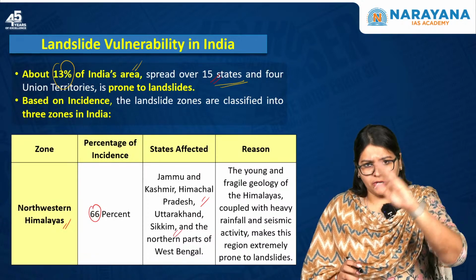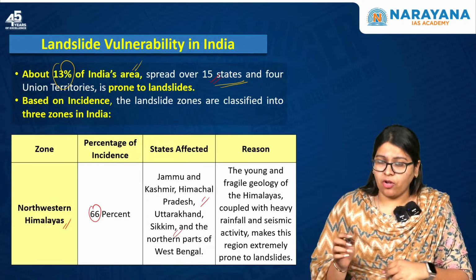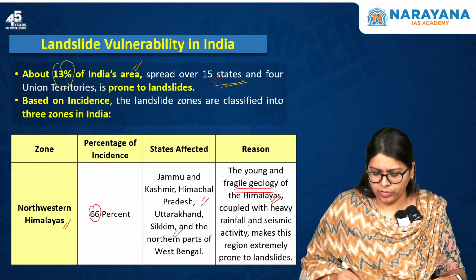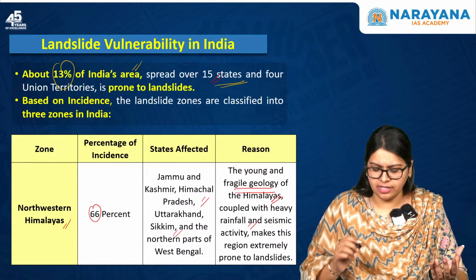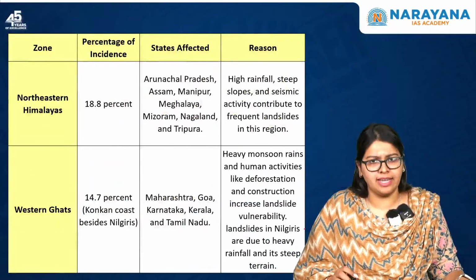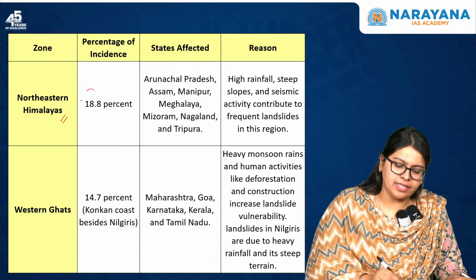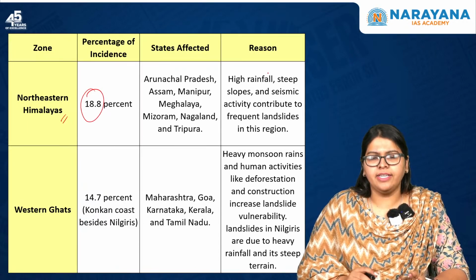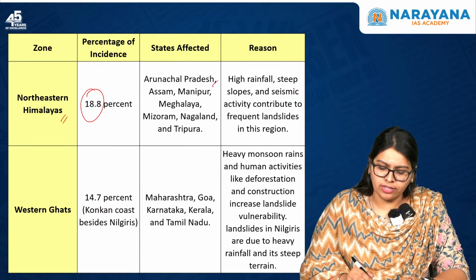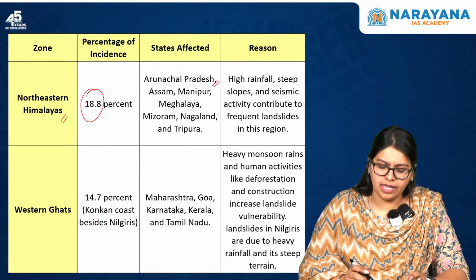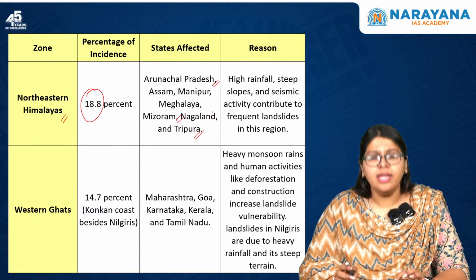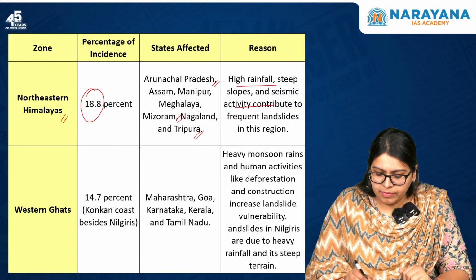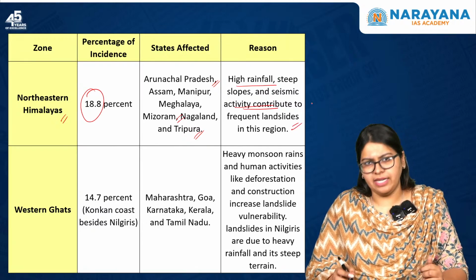Okay, so this is the extent in the north, and it is because of the young and fragile geology of the Himalayas, coupled also with heavy rainfall and seismic activities. This makes the region extremely prone to landslides. Next one, northeastern Himalayas, where the percentage of incidence is almost 19%, and it includes all the 7 sisters: Arunachal Pradesh, Assam, Manipur, Meghalaya, Mizoram, Nagaland, as well as Tripura. Here the reasons are high rainfall, steep slopes, as well as seismic activity. This leads to frequent landslides over there.